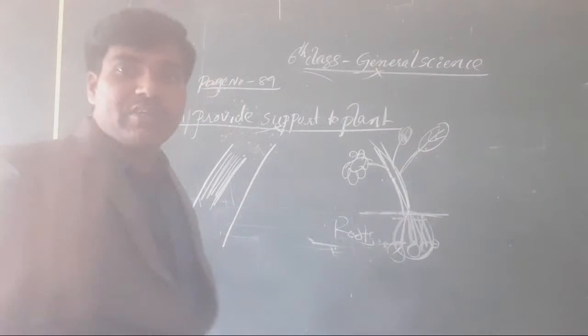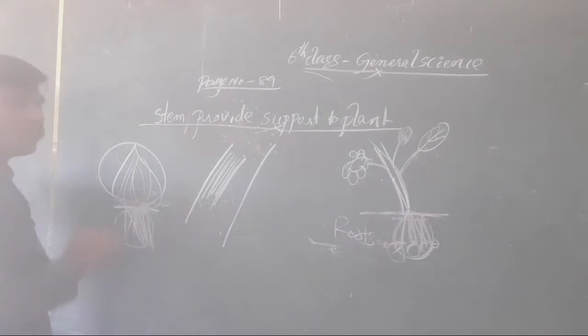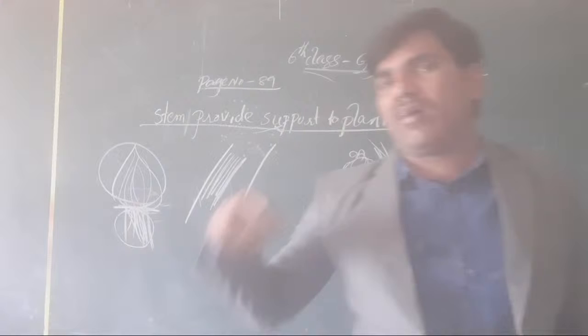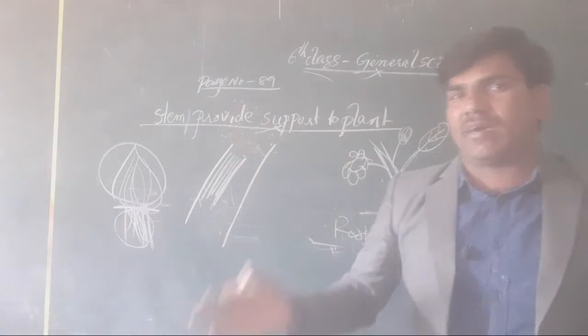Okay, some particular plants take the roots as a food storage material, like sweet potato, carrot and radish.